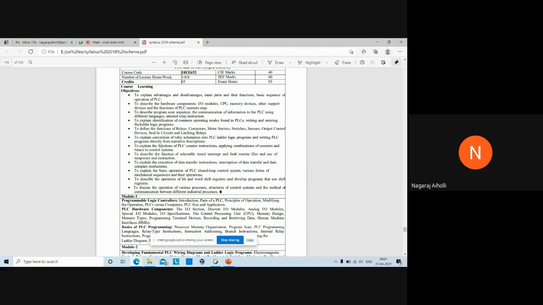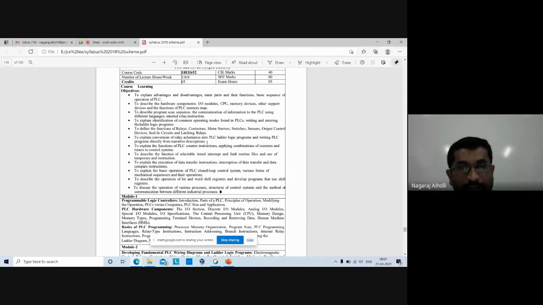And writing PLC programs directly from narrative descriptions. To explain the functions of PLC counter instructions, that is, counters. You might have studied counters in your basic electronics subject in your first year. If you have not studied them, I'll explain. A counter is nothing but something which counts. There are various types of counters.